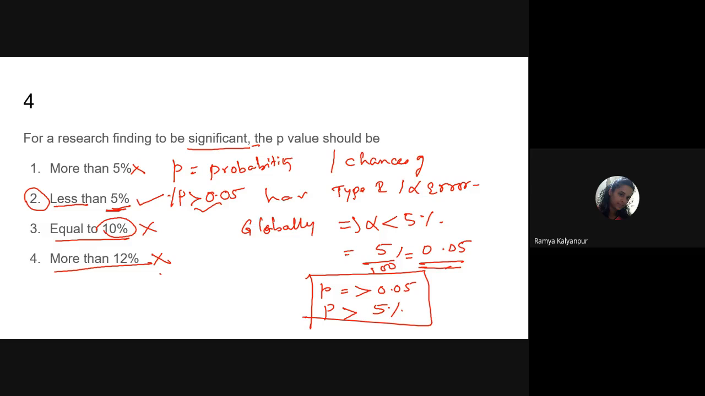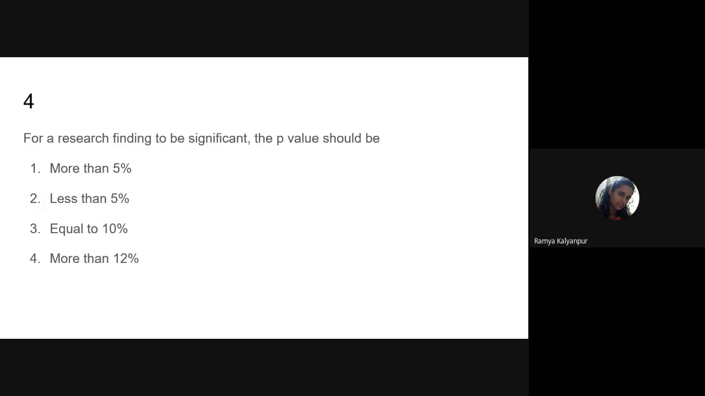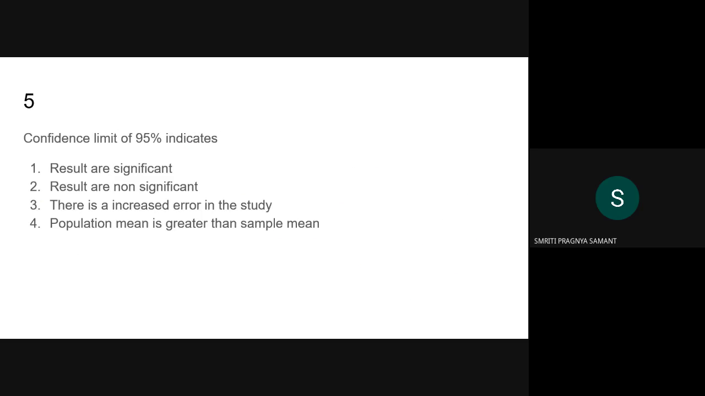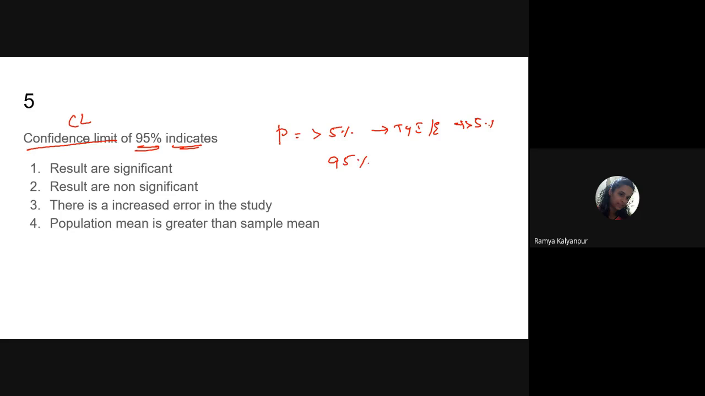Is it clear for you? Yes, ma'am. Now we'll go to the second question. Next question is: confidence limit of 95% indicates what? Now we can correlate with the previous topic itself. If the p value is less than 5% means what? My error or type 1 error or mistakes is less than 5%. That means 95% my study results are true.